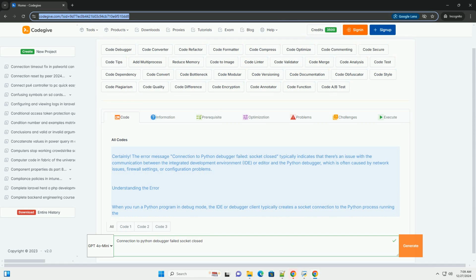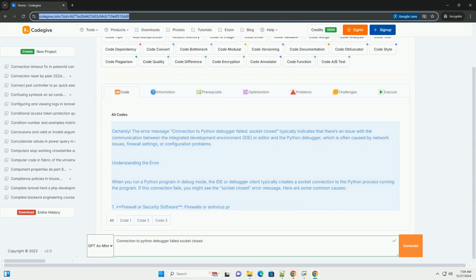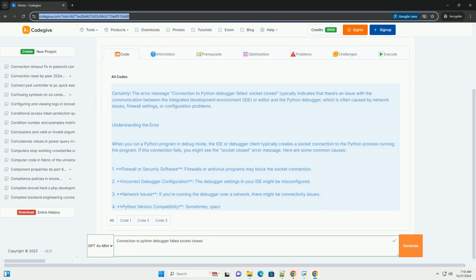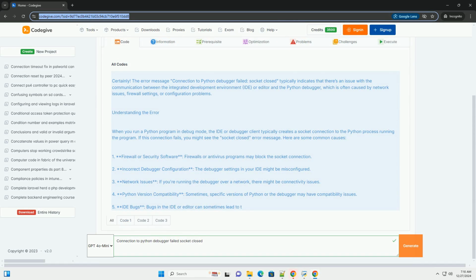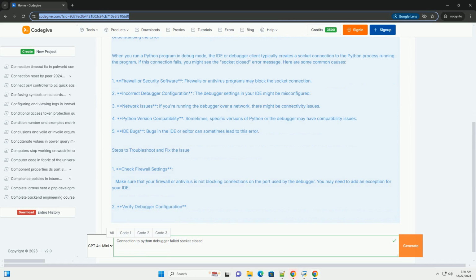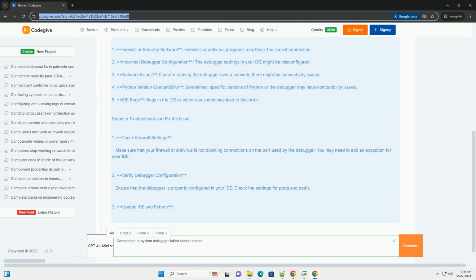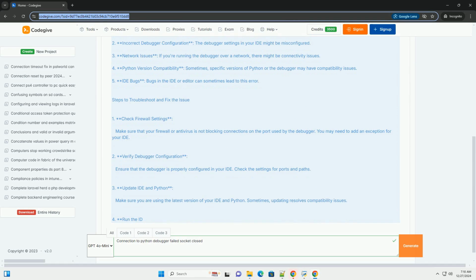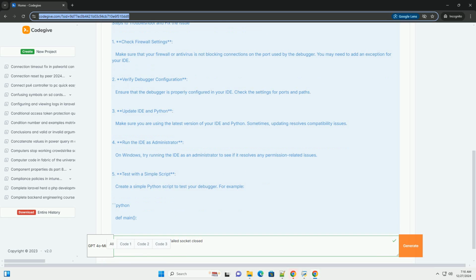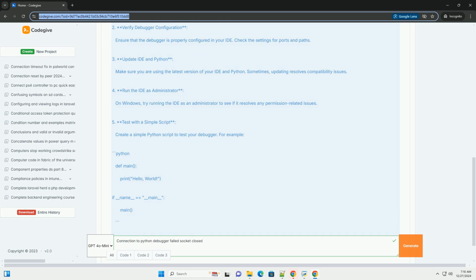Certainly. The error message "connection to Python debugger failed, socket closed" typically indicates that there's an issue with the communication between the integrated development environment, IDE, or editor and the Python debugger, which is often caused by network issues, firewall settings, or configuration problems. Understanding the error.